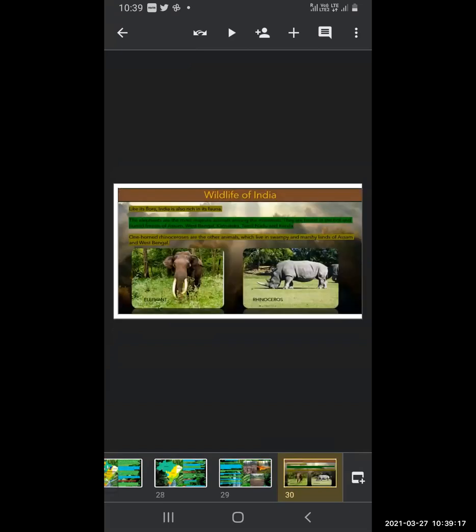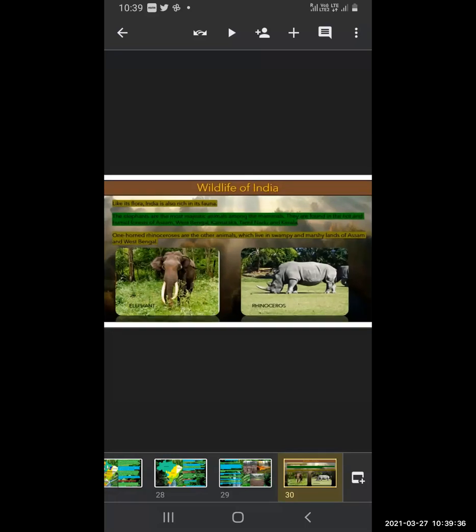Wildlife of animals. Like its flora, India is also rich in its fauna. So now we will see the wildlife of India. The elephants are the most majestic animal among the mammals.